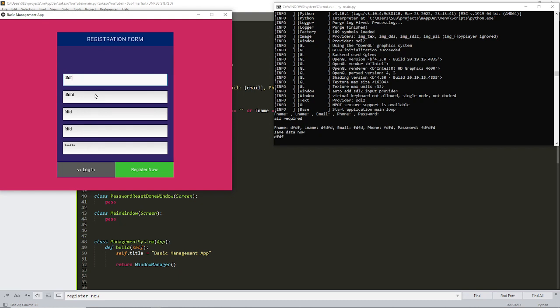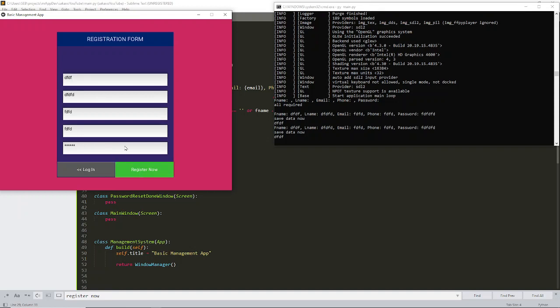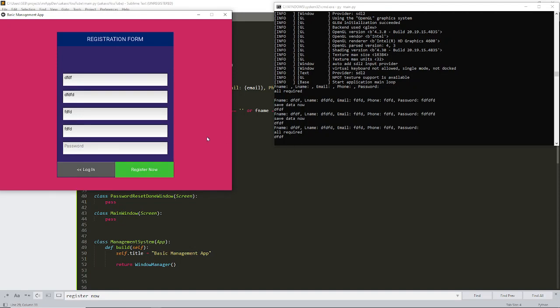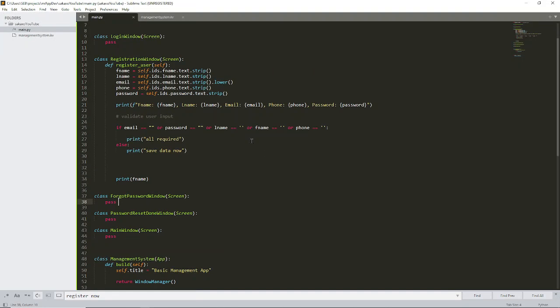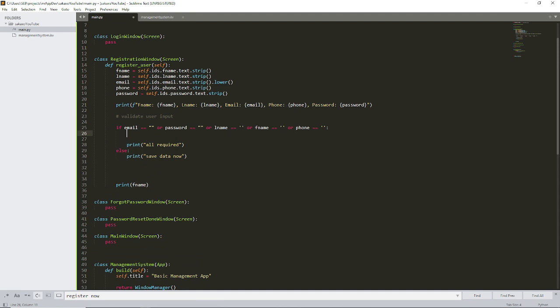Okay, so that even if I type one and leave one, it says all required, and I can just leave it like this. Okay, so this is the basic email kind of thing that I want. To be specific, I'll be doing some copy and pasting here, right? I'll explain what I mean by this copy and paste.